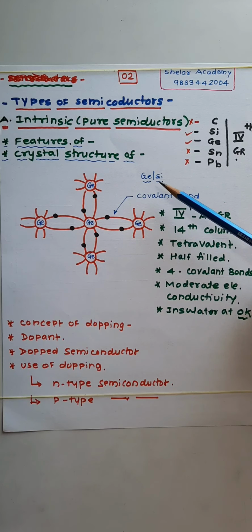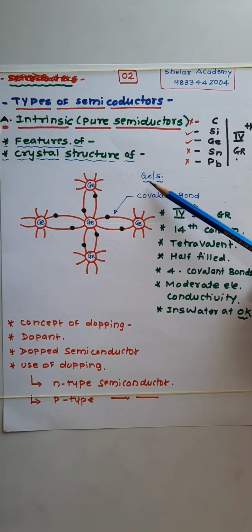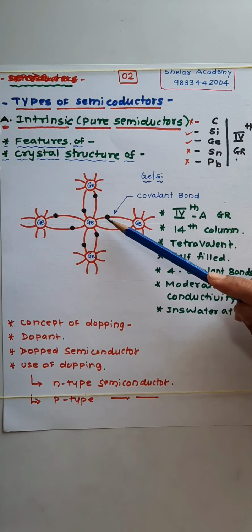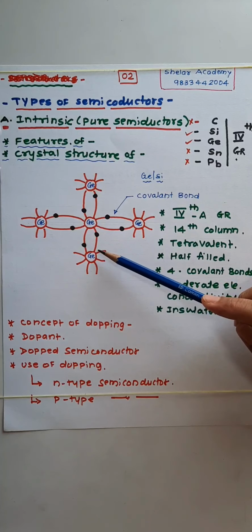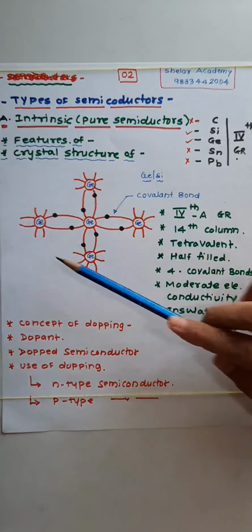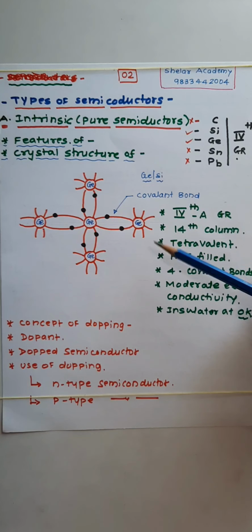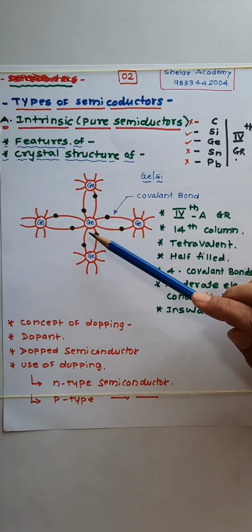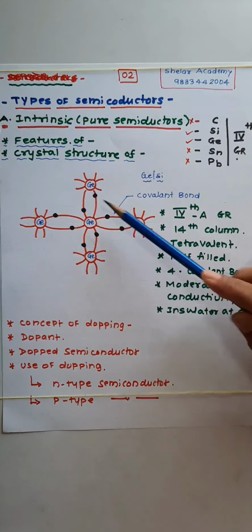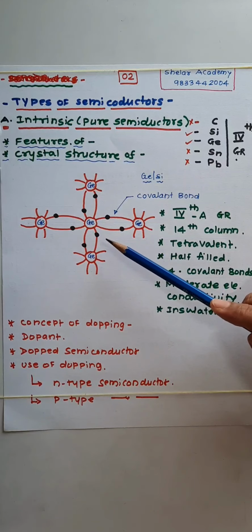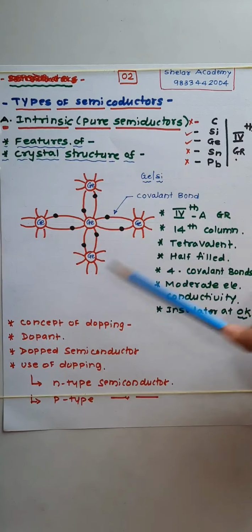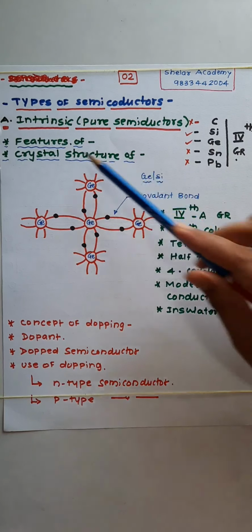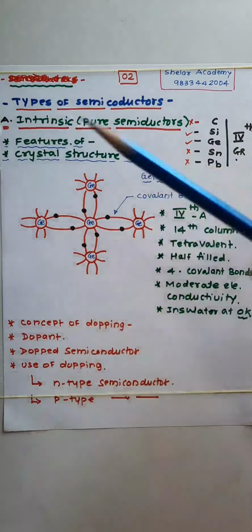If 4 valence electrons are available, then each germanium atom forms 4 covalent bonds with 4 neighboring germanium atoms. At low temperature, all 4 valence electrons are engaged by each germanium atom and the octet rule is obeyed. So this is a pure or intrinsic semiconductor.